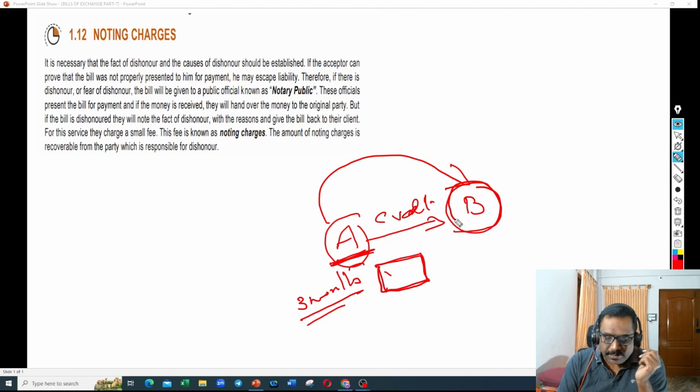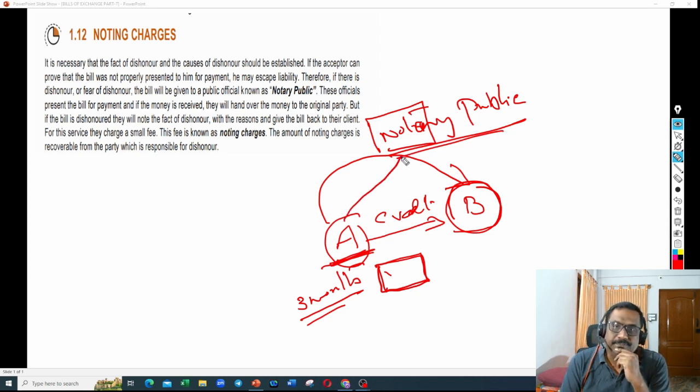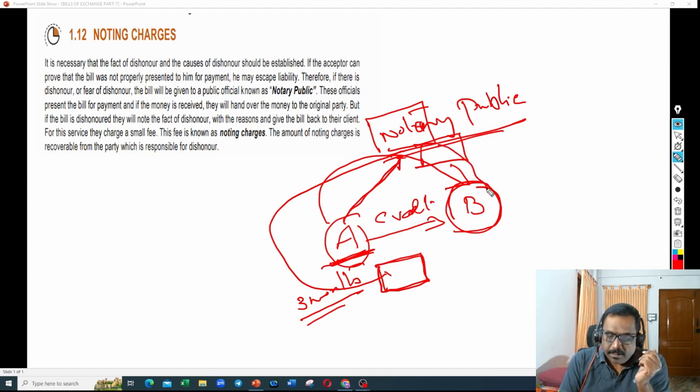That is the reason A will appoint a notary public, a public official. He will go to the notary public, give him this bill and say, Mr. Notary, can you go and approach B and request the payment on behalf of me?